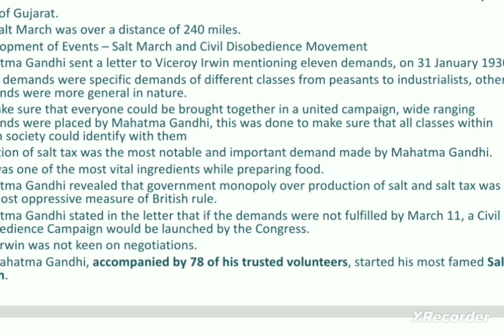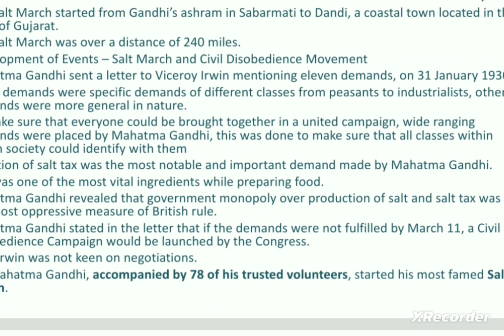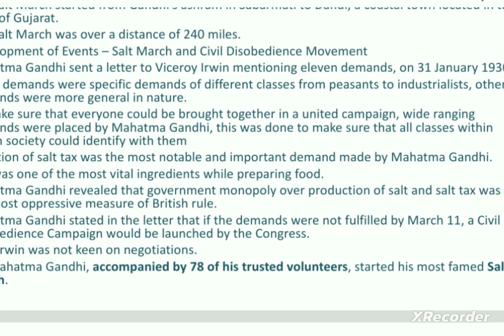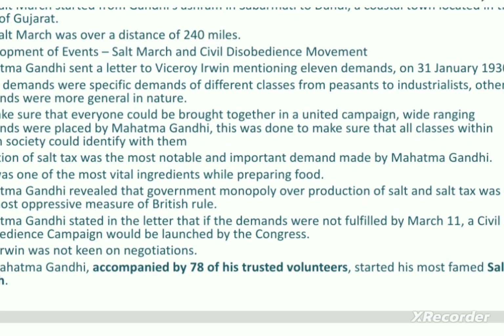After the violation of the salt tax, many other laws were broken in different parts of the country. People started entering the reserved forests, and in villages, people rejected the chowkidari taxes. Like that, many other laws were violated. So civil disobedience movement is all about violating the laws that the British government made.